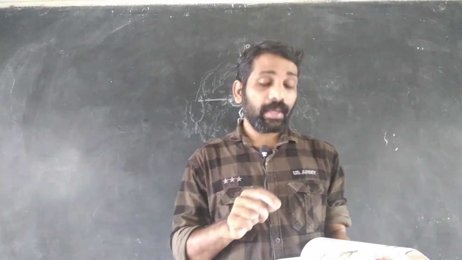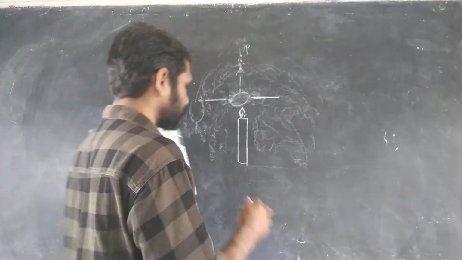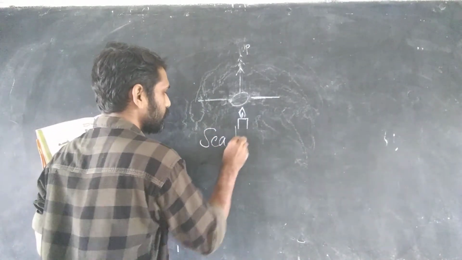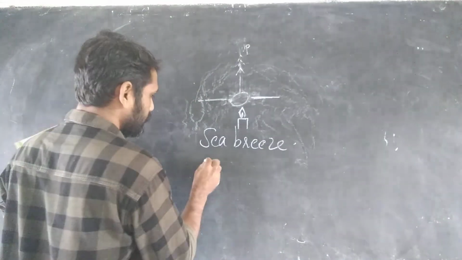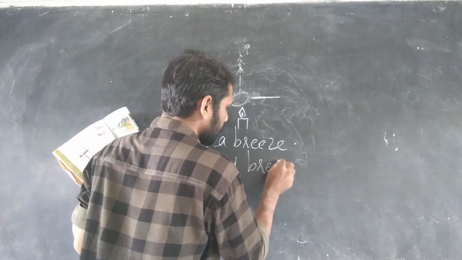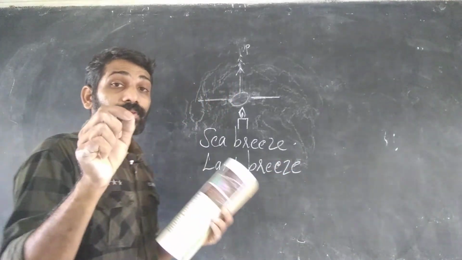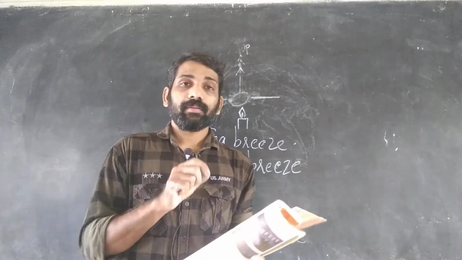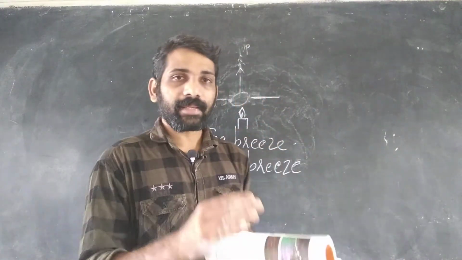Sea breeze and land breeze. These are the two important, beautiful processes or phenomena, actions that are taking place in our surroundings.